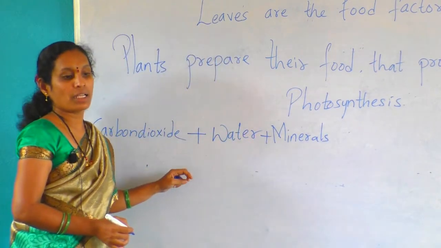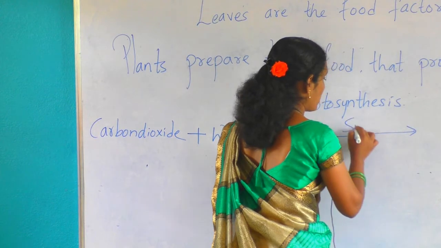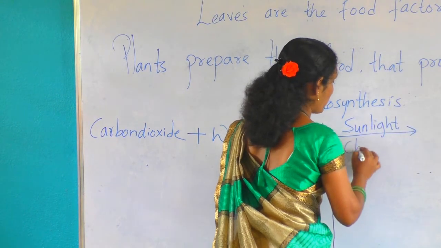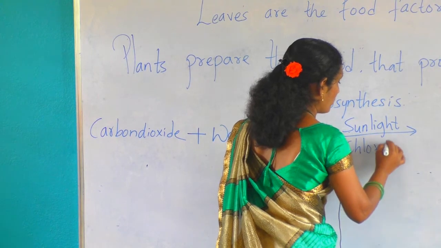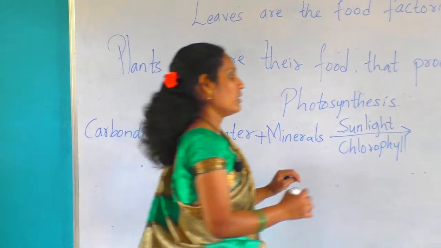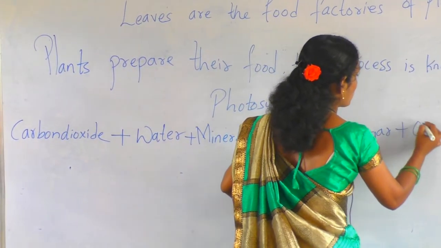Water and minerals are present in the soil. Sunlight is absorbed by chlorophyll. We get sugar plus oxygen.